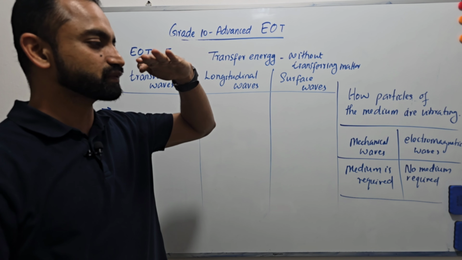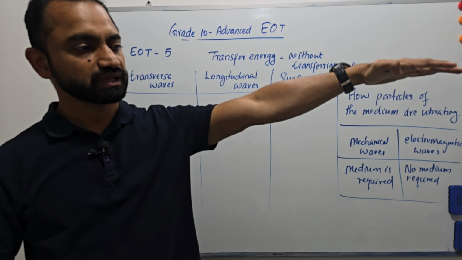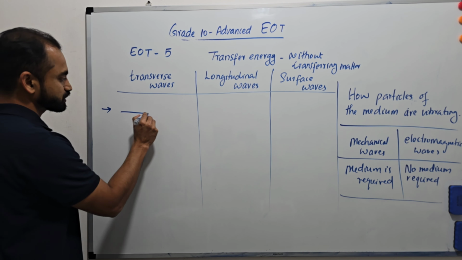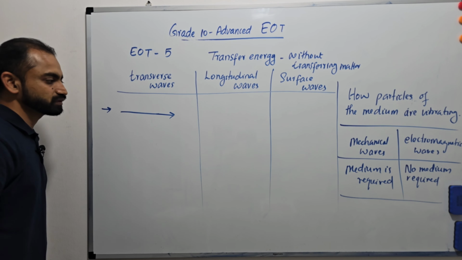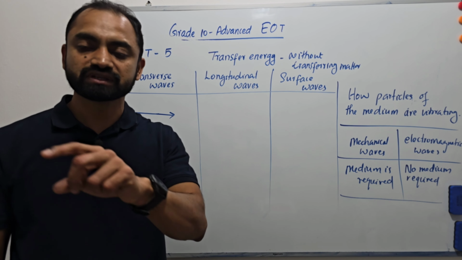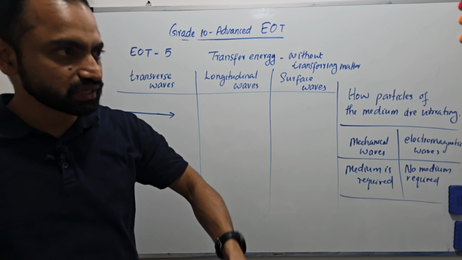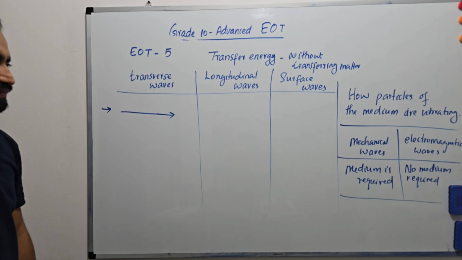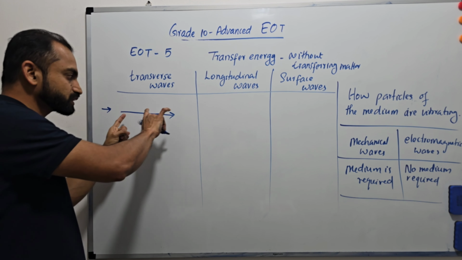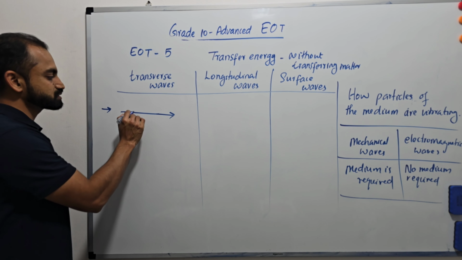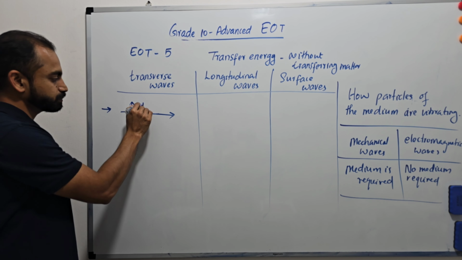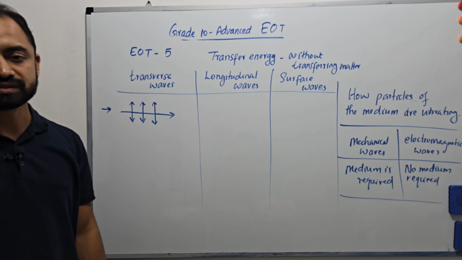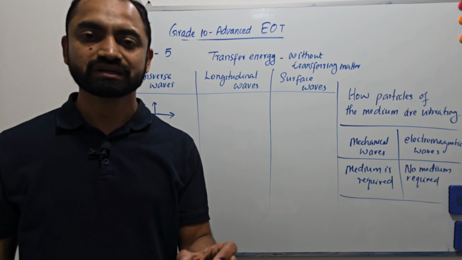For example, the wave is traveling in this direction, like the waves we create on a rope, and the energy is transferring in this direction, but the particles of the medium are vibrating up and down. This type of wave is called a transverse wave.